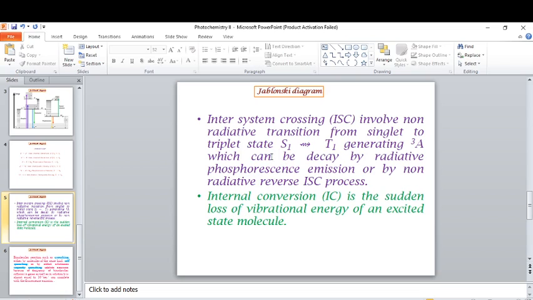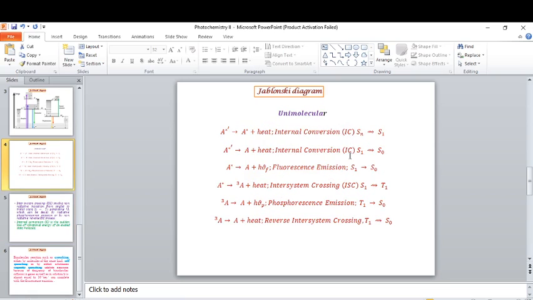So there are two types of non-radiative transitions or non-radiative pathways. One is intersystem crossing, the other is internal conversion. Intersystem crossing involves non-radiative transition from the singlet to the triplet state, generating a triplet state which can decay by radiative phosphorescence emission or by non-radiative reverse intersystem crossing process. Internal conversion is the sudden loss of vibrational energy of an excited state molecule. So here we have discussed unimolecular processes.